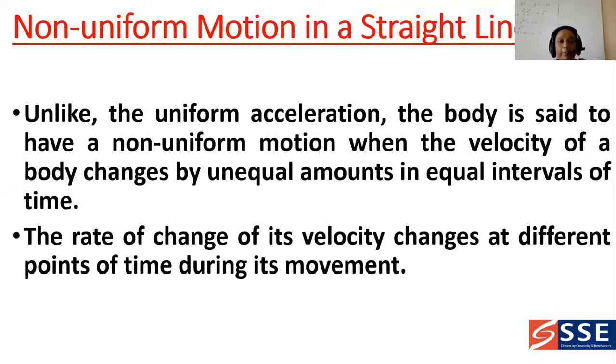How can we define non-uniform motion in a straight line? Unlike uniform motion, the body is said to have non-uniform motion when the velocity of the body changes by unequal amounts in equal intervals of time. So the rate of change of its velocity changes at different points of time during its movement.